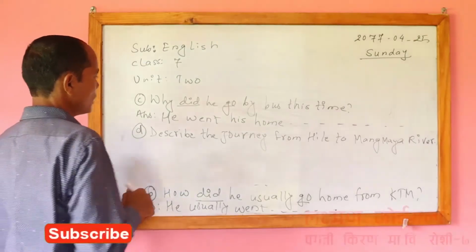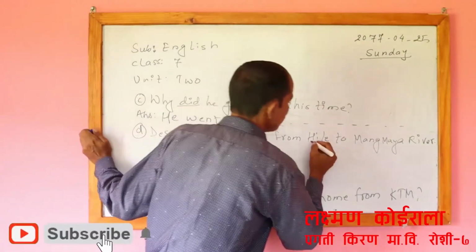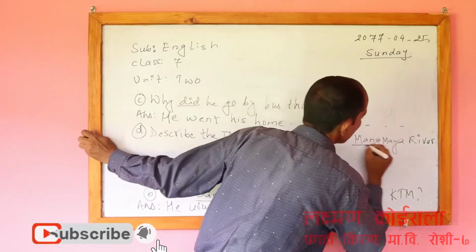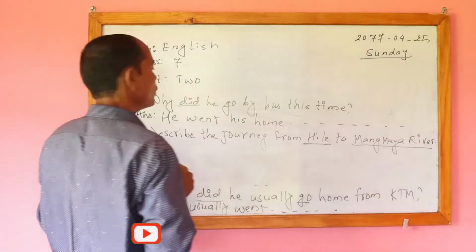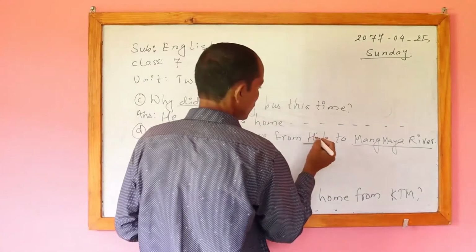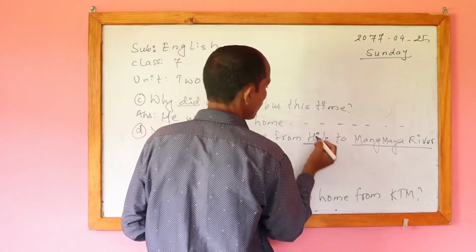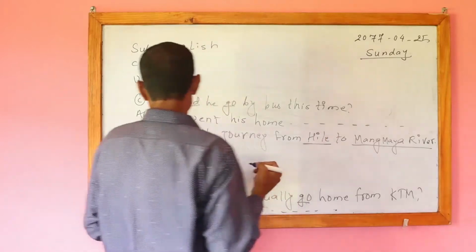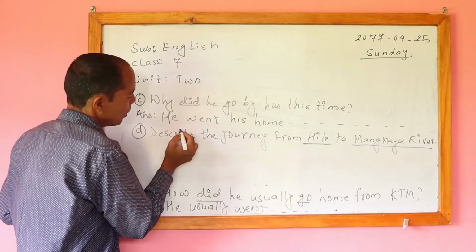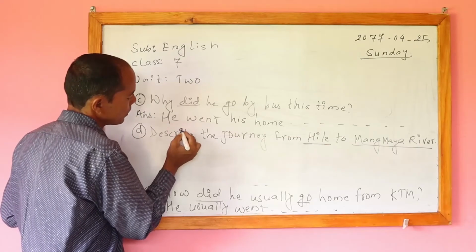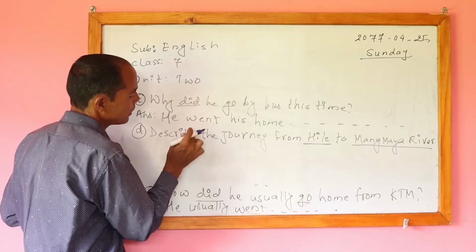Now, how did he go from Hile to Mangmaya river? This one we have to know. Do you know how he went from Hile to Mangmaya river? It means by bus he went? No. Or by an airplane he went? No. How did he go then?